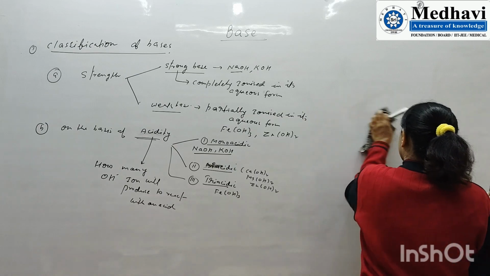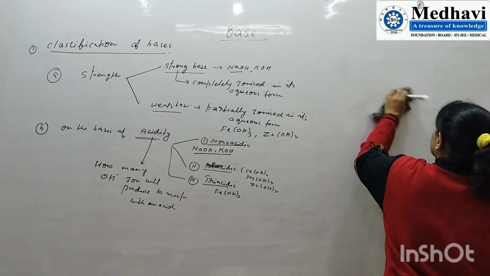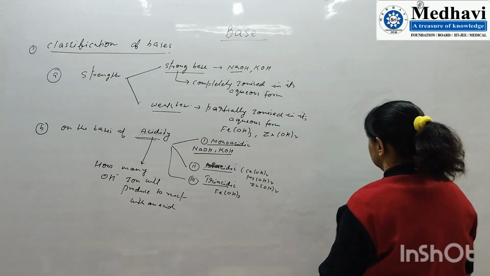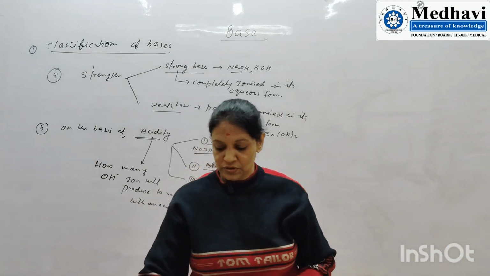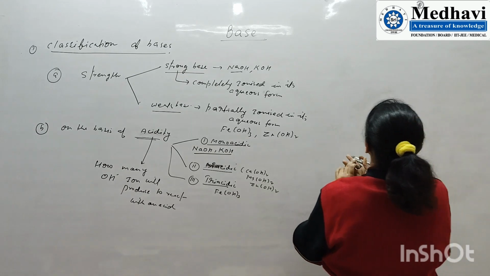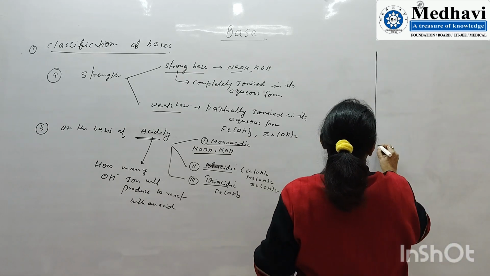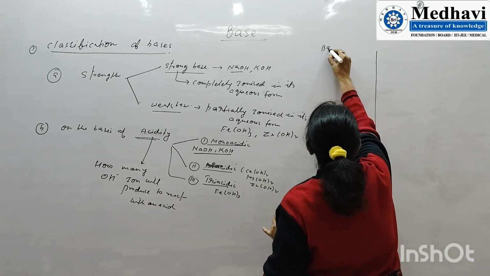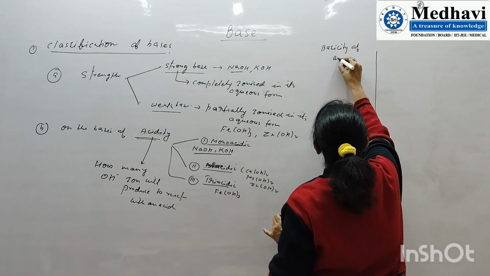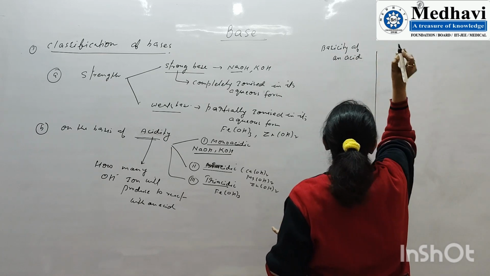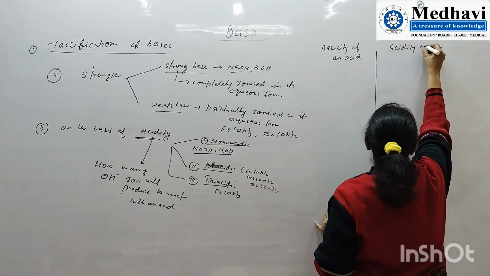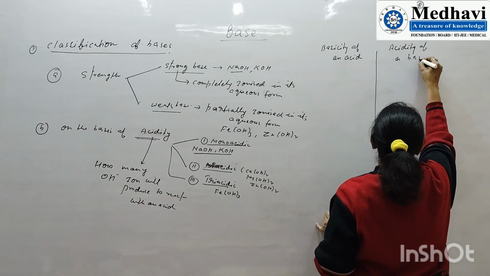First is the basicity of an acid, and second is the acidity of a base. It is highly confusing.